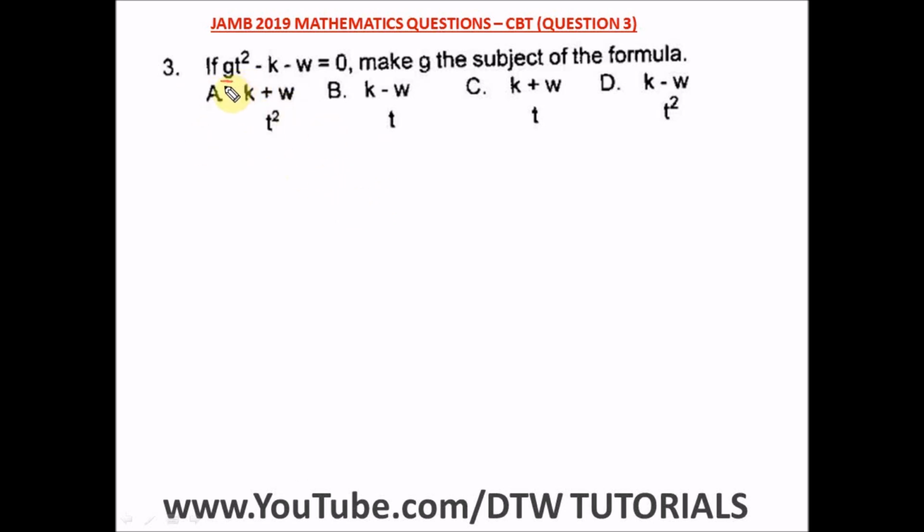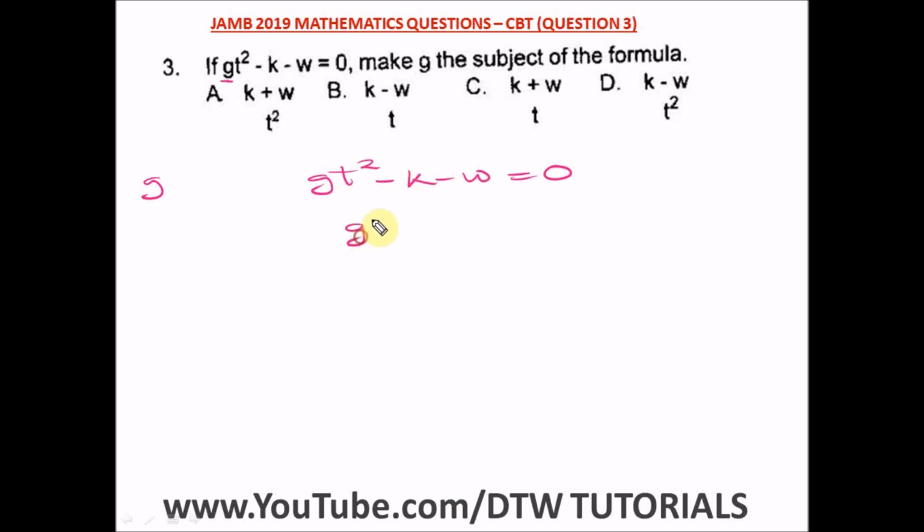Now we're to make G the subject of the formula, and what that means is G has to stand alone, be the subject of the formula on your left hand side. That's what it means. So this is what we have here: G T square minus K minus W is equal to 0. From here, let us take minus K and minus W to the other side of the equation.